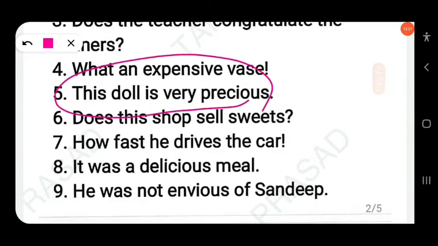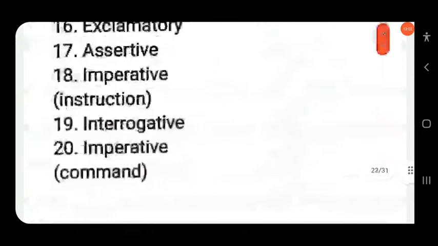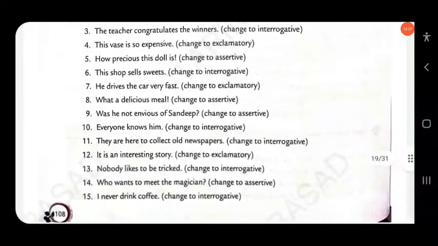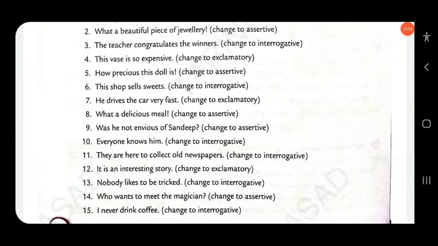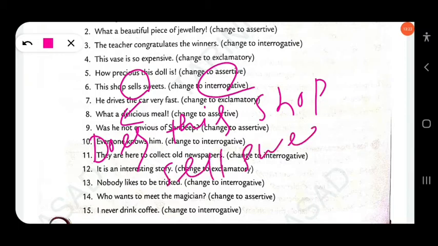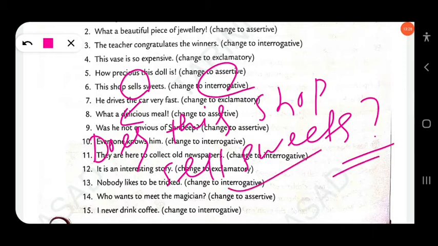Okay, here this doll is very precious. Then next, this shop sells sweets. So you have to change into interrogative. That means the sentence is written in simple present. So does will come to the beginning. Does this shop sell sweets? So you have to use question mark at the end of the sentence.